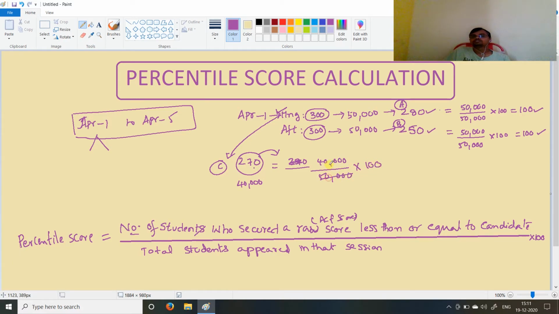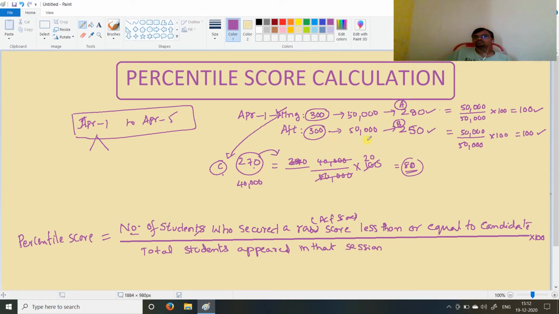So the answer is 80. The percentile score of student C, who got 270 marks out of 300, is 80. You cannot say that if you get 270 your percentile will be 80. This is just an example.